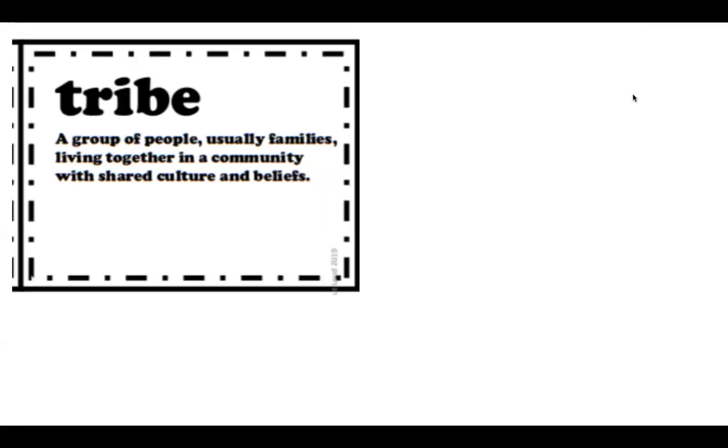Our first word is tribe. Tribe means a group of people, usually families, living together in a community with shared culture and beliefs. You could consider the people that live in your house to be your tribe. It doesn't have to be a Native American tribe. It doesn't have to be an entire culture. But usually the group of people you call your tribe, you share a culture or a belief. So you have common values.